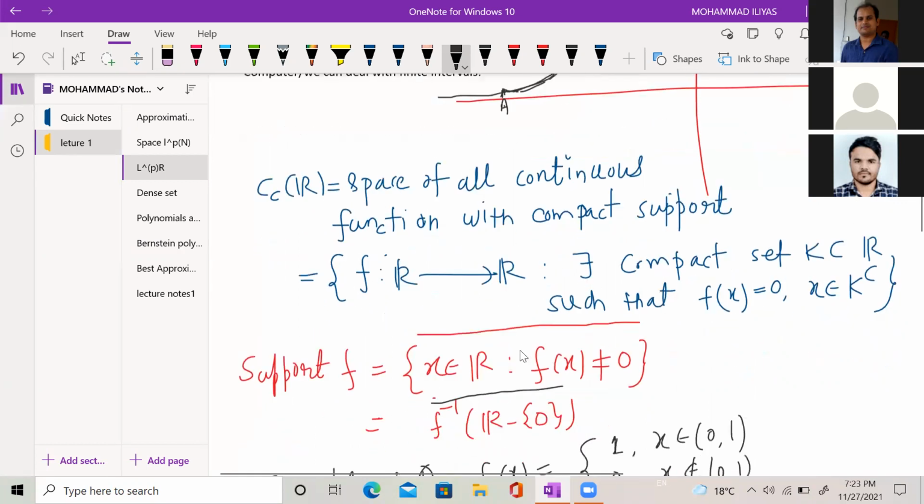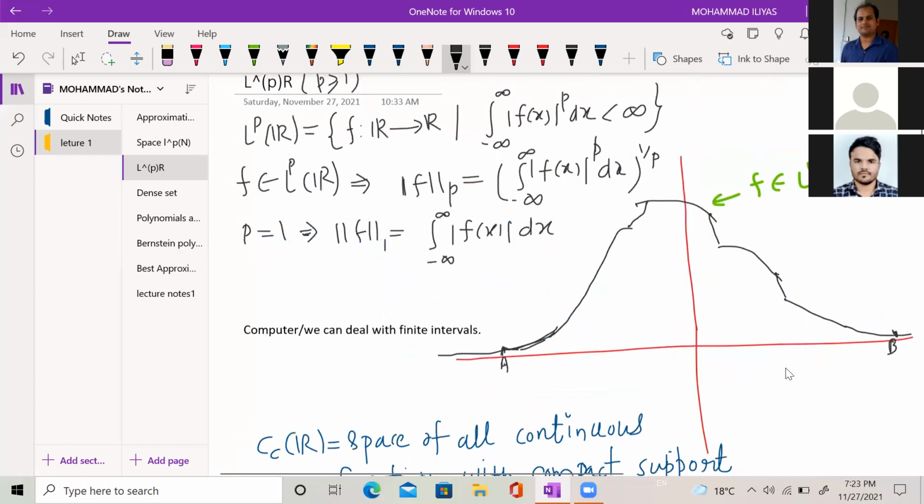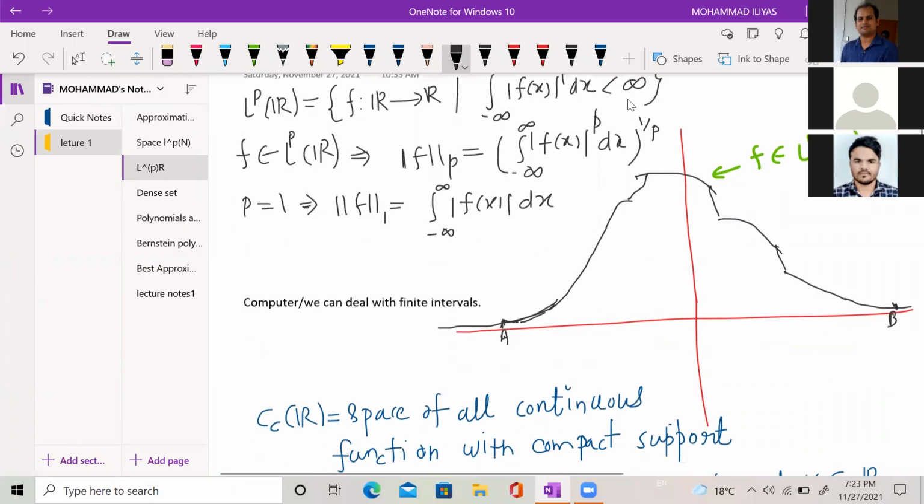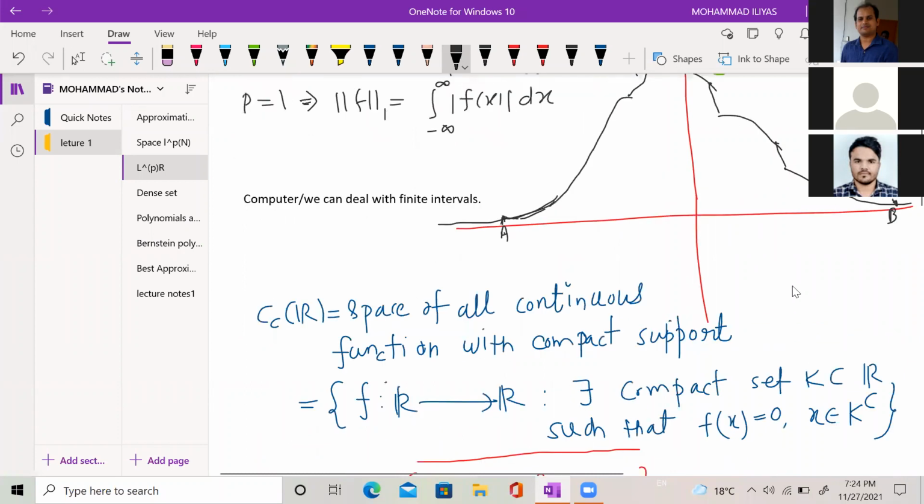Now see, outside AB, I am seeing this function as a function in Cc(R). Outside AB, I am assuming 0, and on AB, I am assuming this function. This is a continuous function on AB. So I can approximate this function by this function from class Cc(R).